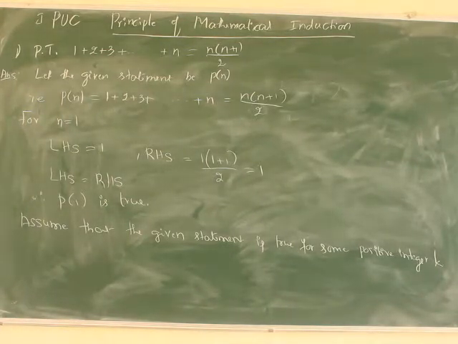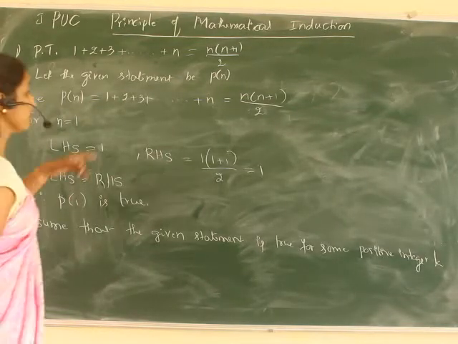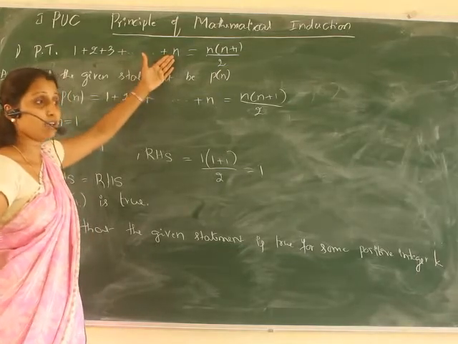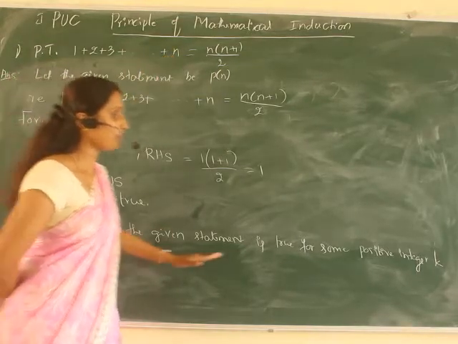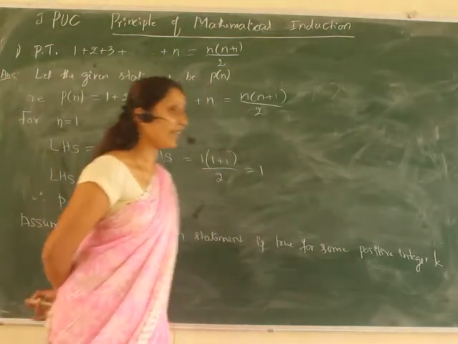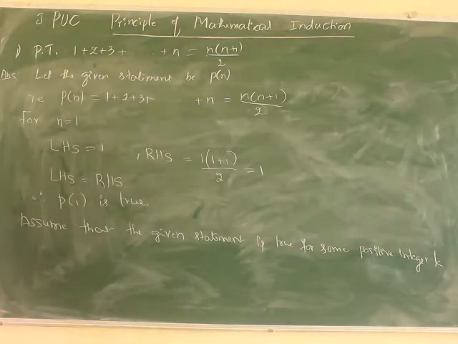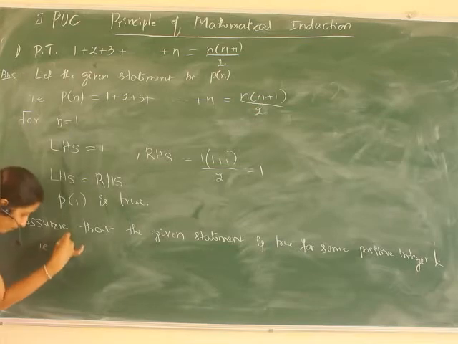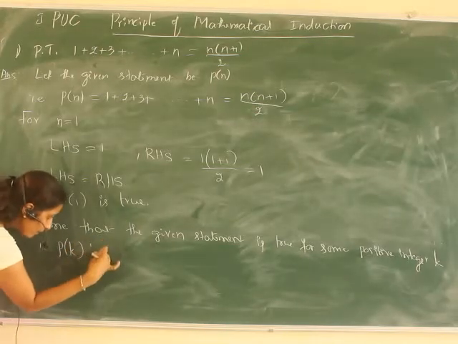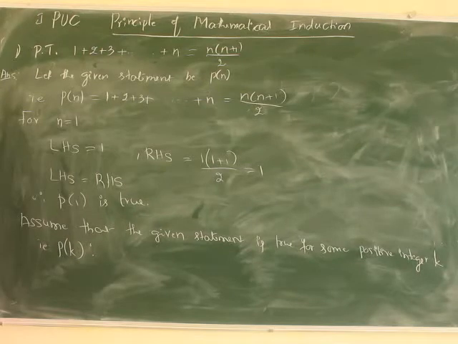That is our assumption. So now we have written this statement for n terms, now that is for k terms. How can we write that for k terms? If there are k number of terms, then it will be P of k, not P of n.